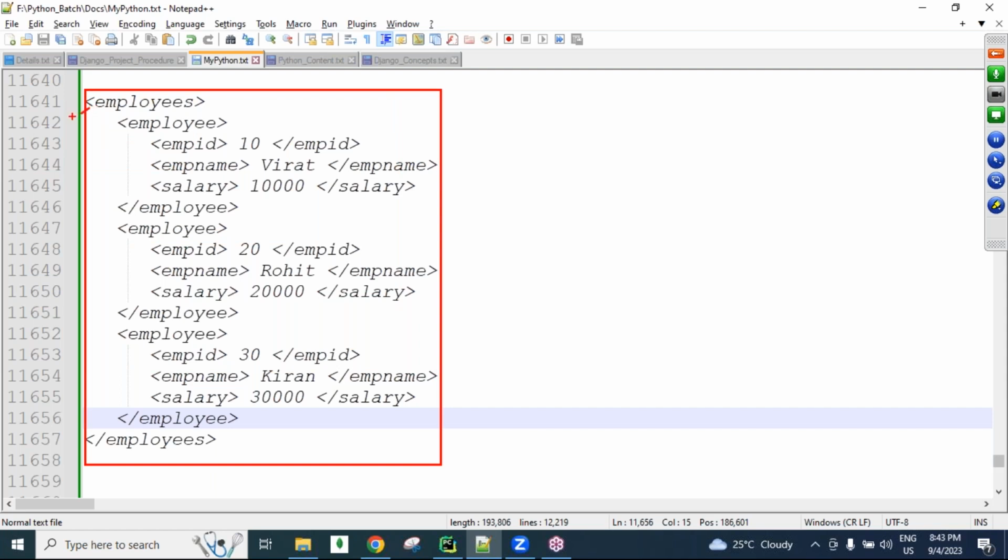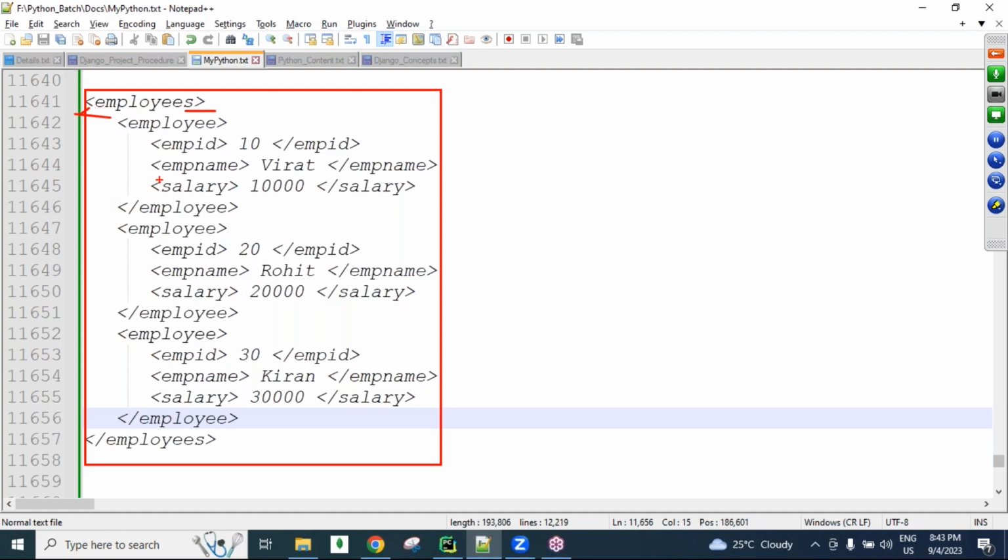Tag means this less than symbol, greater than symbol. In between these less than and greater than symbols, if we are writing something, it is called a tag, guys. The languages which follow tag based syntax are called markup languages. XML and HTML both follow the markup syntax, guys, tag based syntax. What are the markup languages, asking?